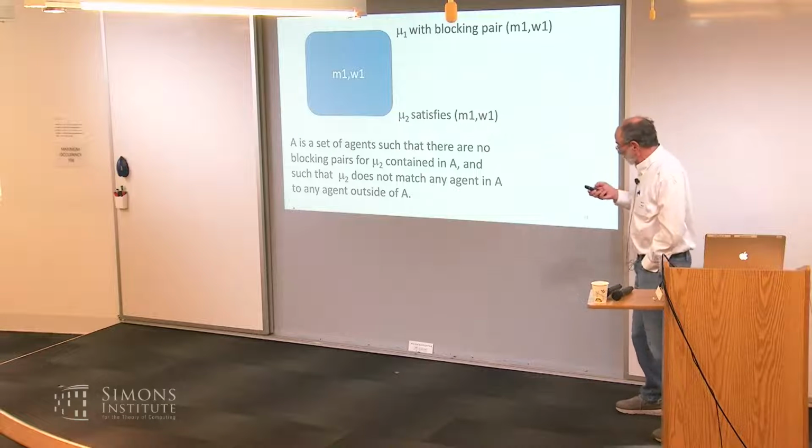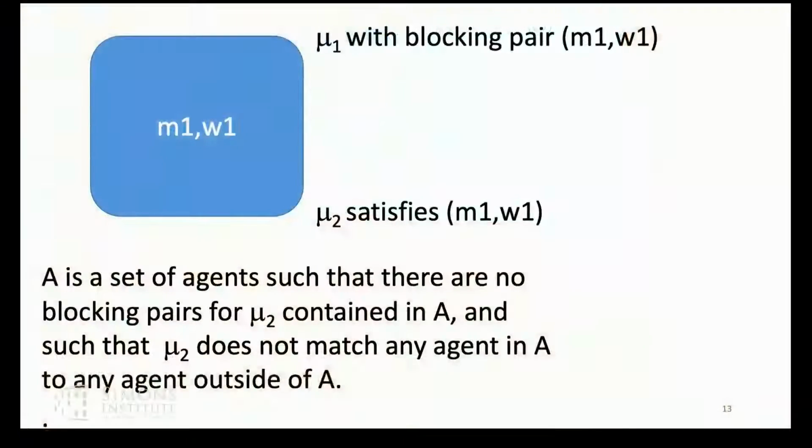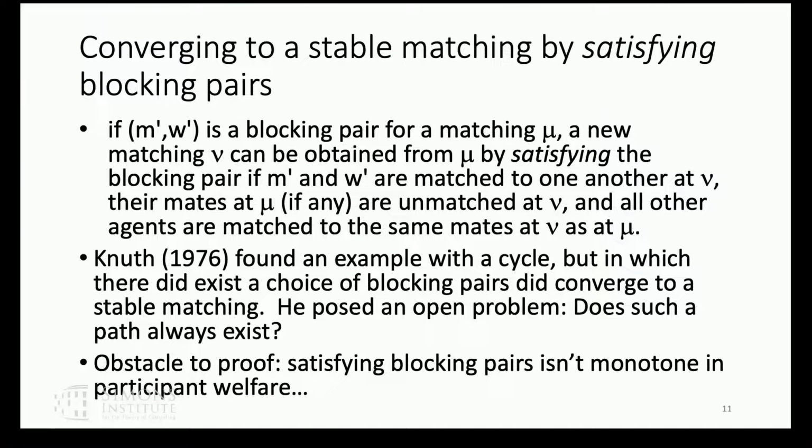Okay, so the key obstacle we have to overcome is that this process is non-monotonic. Satisfying blocking pairs isn't monotonic in participant welfare, right? The divorced pairs are being harmed as we satisfy a blocking pair.